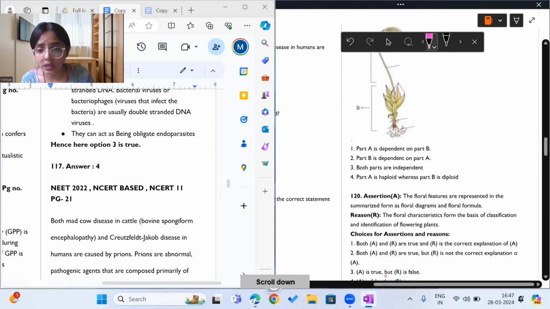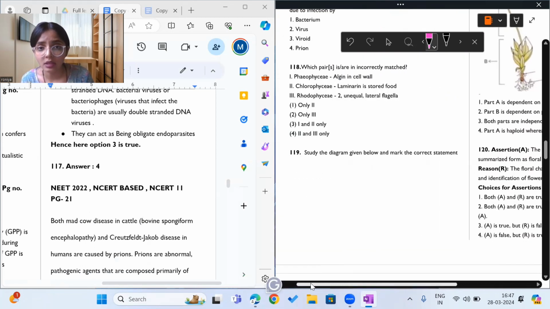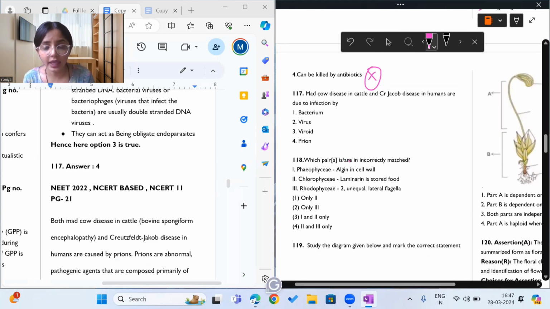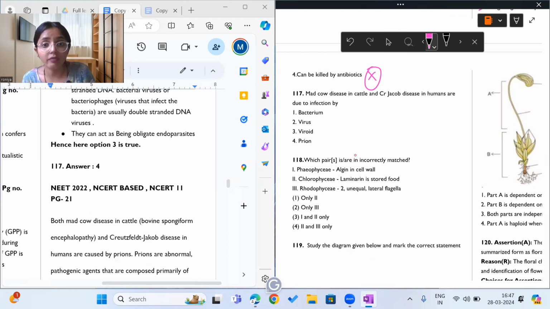Moving on. Next question, it says, mad cow disease in cattle and Creutzfeldt-Jakob disease in humans is due to infection by a prion. So what are prions?